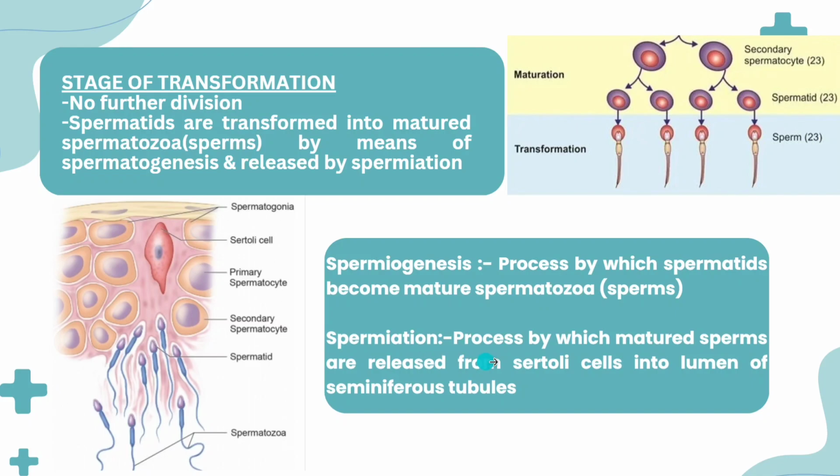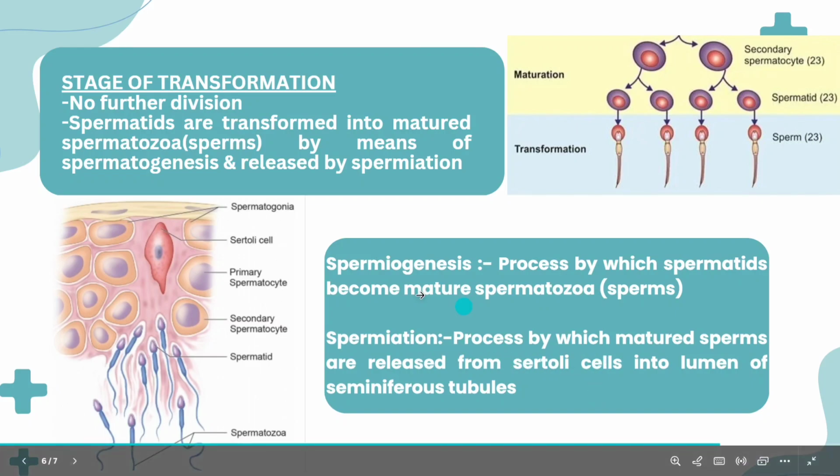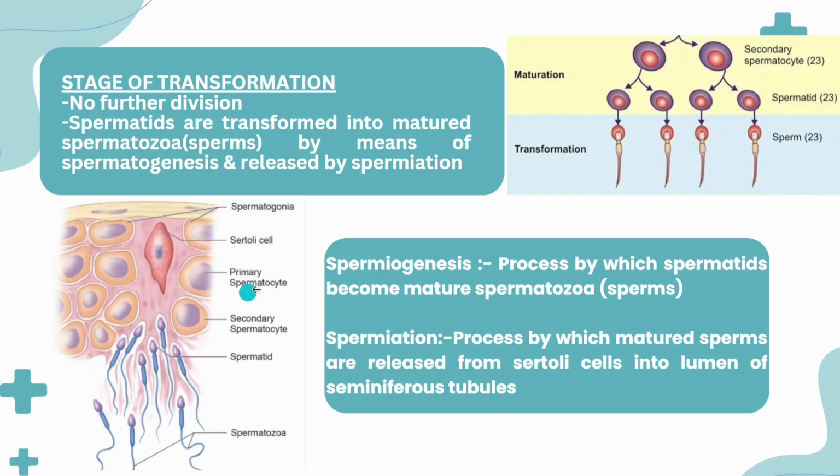Spermiation is the process by which mature sperms are released from the Sertoli cells. Here you can see in the diagram, this is the Sertoli cell. These are the primary spermatocyte and secondary spermatocyte. These are the spermatids which are not at a mature stage; still they have not formed the sperm.